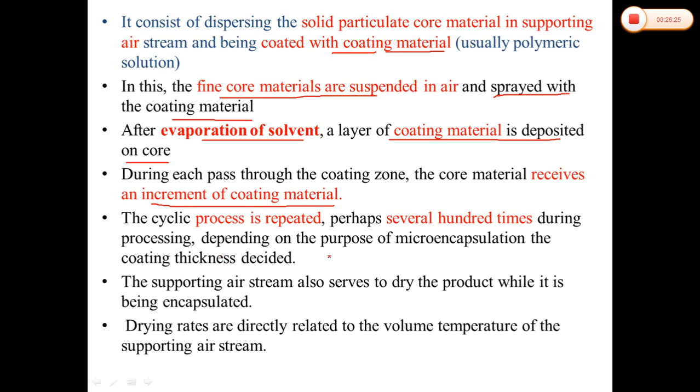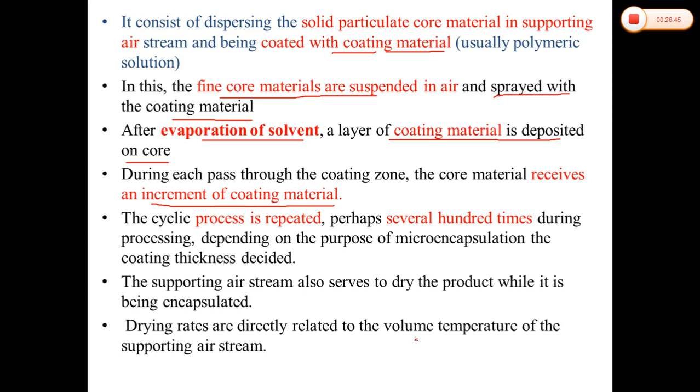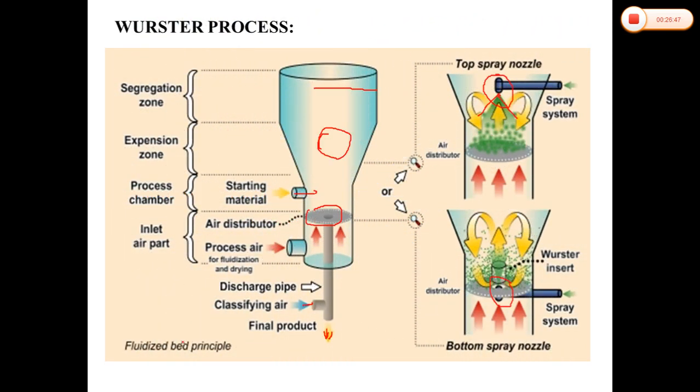Depending upon the purpose of the microencapsulation, the coating thickness is decided, and the supporting air stream also serves to dry the product while it is being encapsulated. The drying rate is directly related to the volume and temperature of the supporting air system. The disadvantage is the agglomeration of the particles to some larger size. So the simple thing here is that we'll just take one brief review.